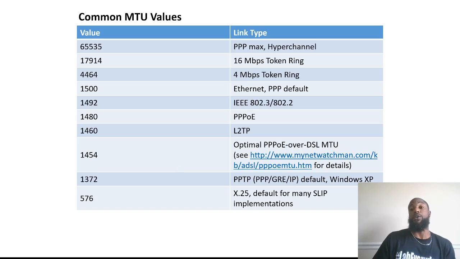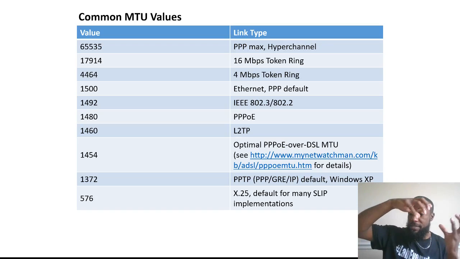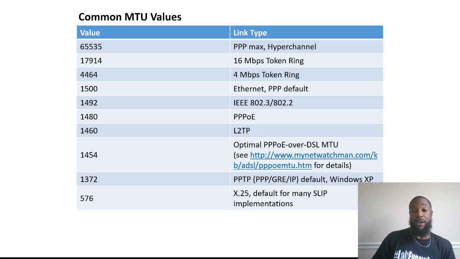But you're going to find out later on that fragmentation is actually an old way of distributing packets throughout a network. This is probably the most common size MTU, which is 1500 bytes. Everybody uses Ethernet, fast Ethernet, gigabit Ethernet. You might not know it, but when you downloading a file and stuff like that, more than likely at your house, even in enterprise environments, the networking technology will be Ethernet. That's also the PPP default, as you can see. Hyperchannel is the largest size MTU.